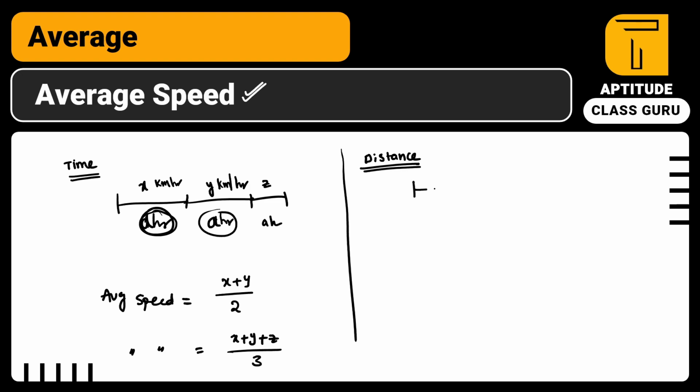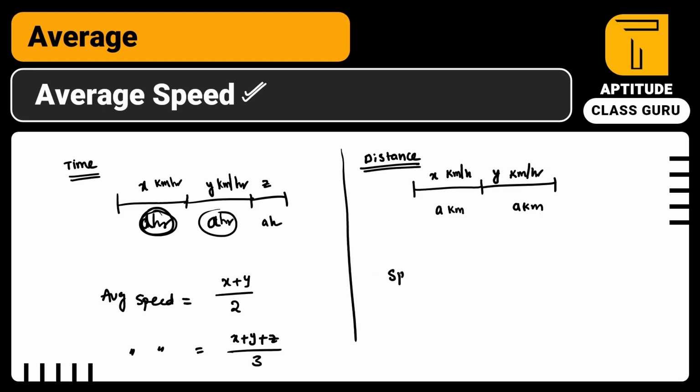If distance is constant, first a kilometers and second a kilometers and third a kilometers. For example, first I am assuming only 2 equal distances. So first a kilometers, or the first half of the distance, is covered with x km per hour, and the second half of the distance is covered with y km per hour.